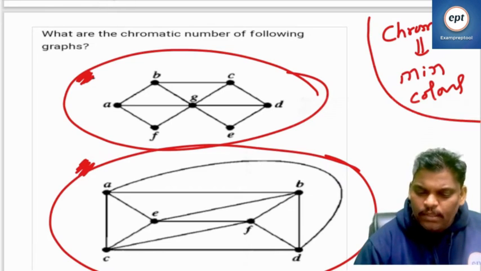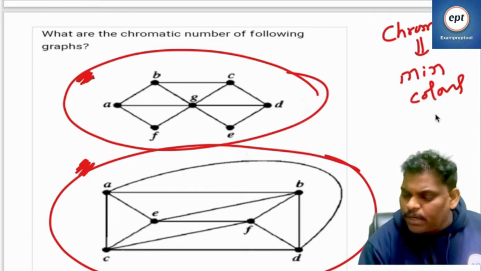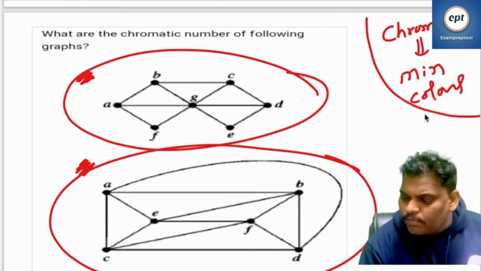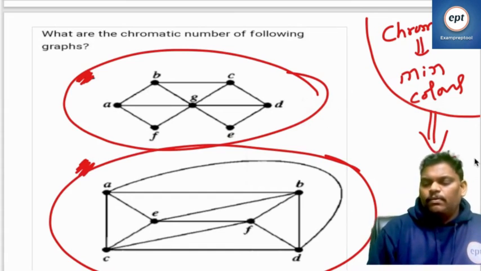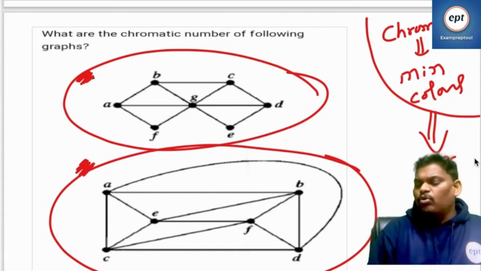Means there is no algorithm. Minimum number of colors to find out. There is no algorithm, so NP complete problem.